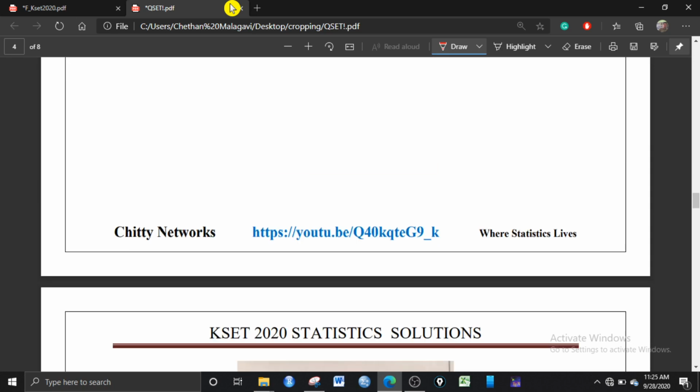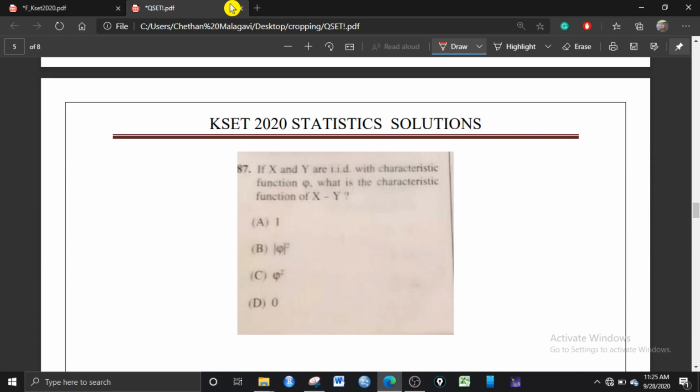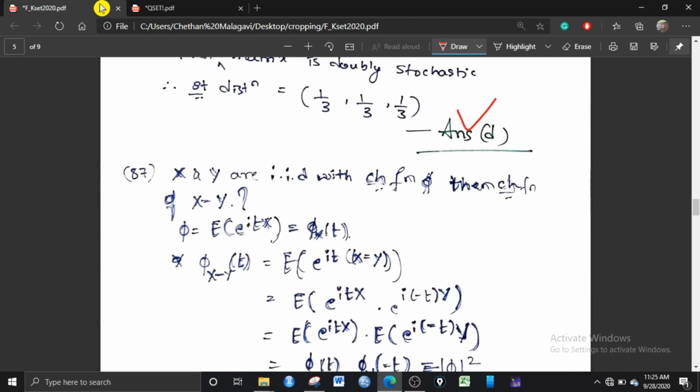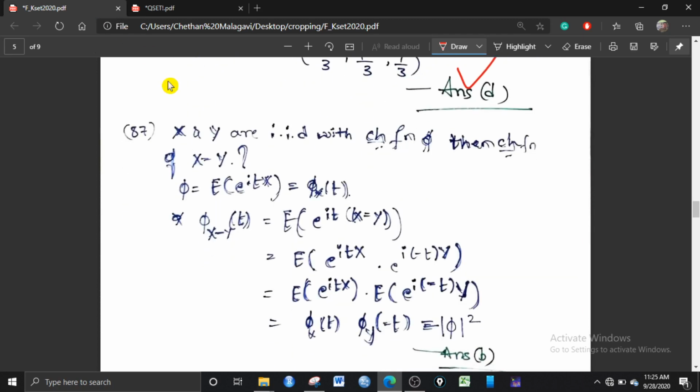Next question. If X and Y are IID with characteristic function phi, what is the characteristic function of X minus Y? Okay. I have uploaded a video on characteristic functions also. You can watch there. X and Y are IID, which means independent and identically distributed, with the characteristic function phi. Then what is the characteristic function of X minus Y?